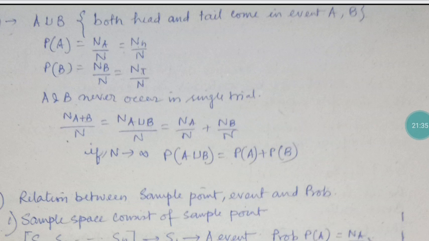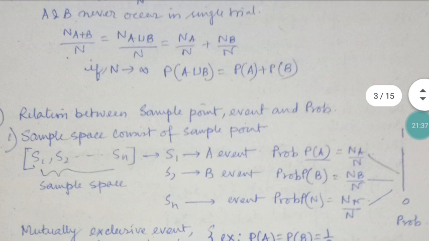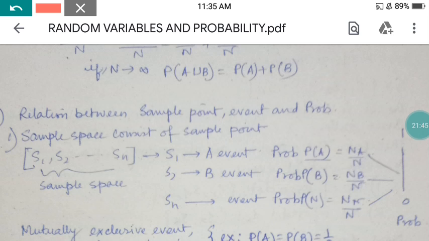Relation between the sample point, event and the probability. Here I already told you that sample points are basically that value. Here NA by N is a sample point.